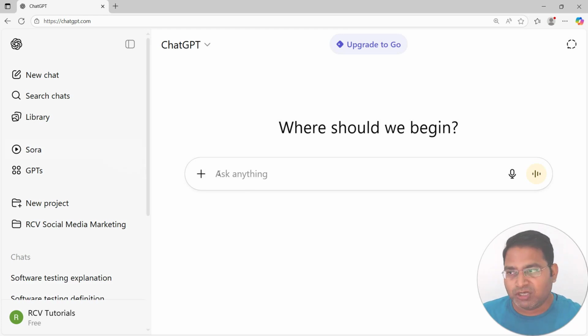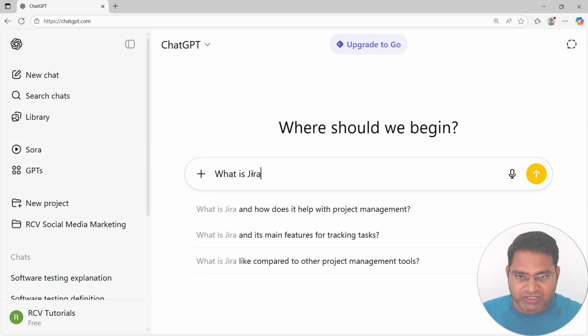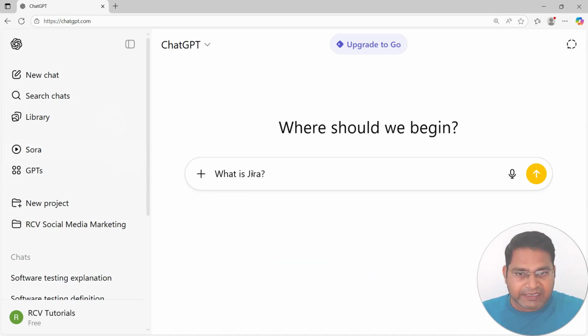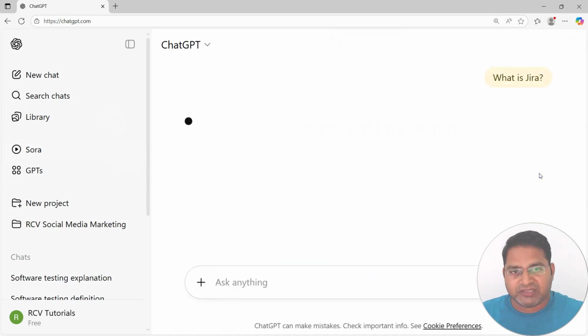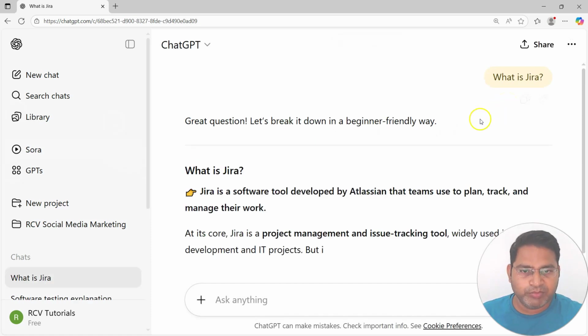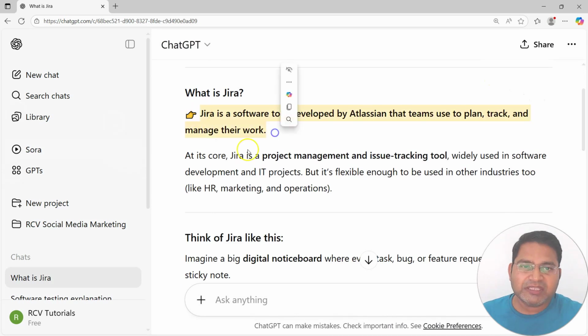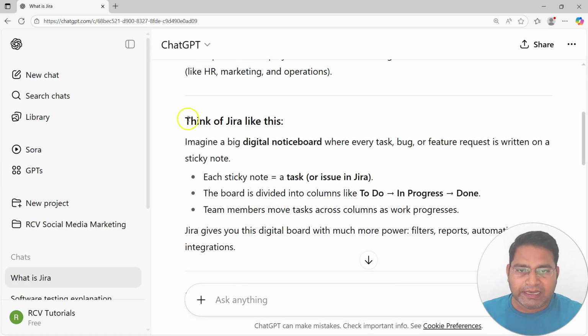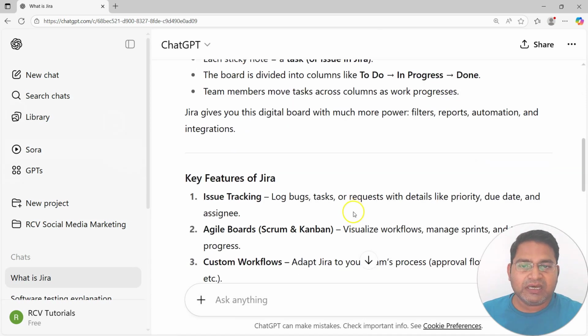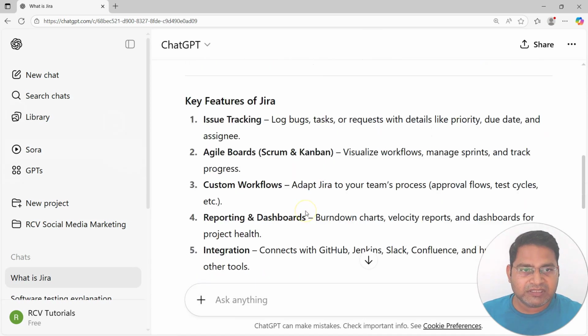Now, if we talk about a simple analogy, say for example, if I just go ahead and ask "what is Jira", let's see what ChatGPT answers. Very generic, just a simple question of what exactly is Jira. You'll see that it has given me some answers around Jira. Jira is a software tool developed by Atlassian that teams use to plan, track and manage their work. And think of Jira like this. So this is the answer that I have got from this question.